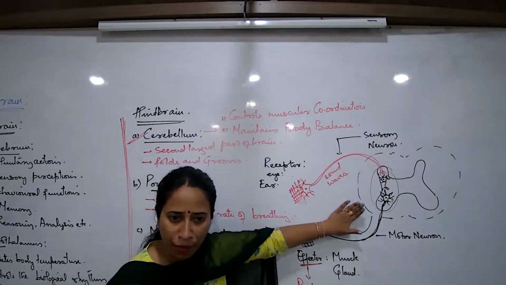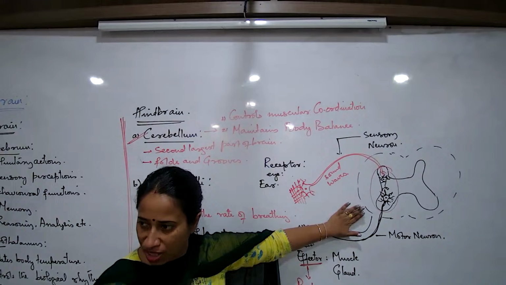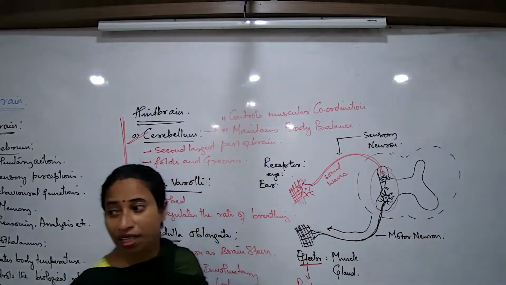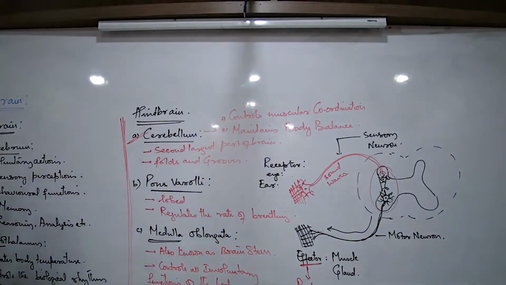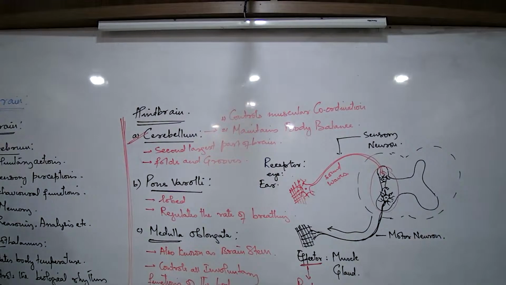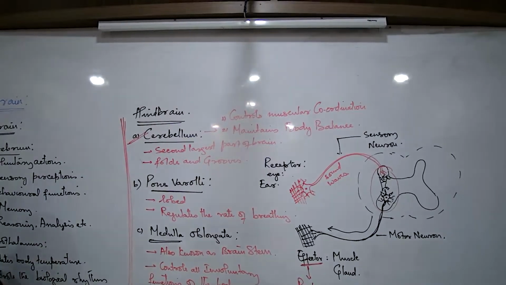The diagram we drew is of reflex action. So what is a reflex arc? The thinking process of the brain is not involved, and it is the shortest pathway of nerve impulse conduction. Are you clear about the difference between reflex action and reflex arc? Reflex arc is a pathway. Reflex action is a process. So that completes nervous coordination. That's the first part of the chapter over.